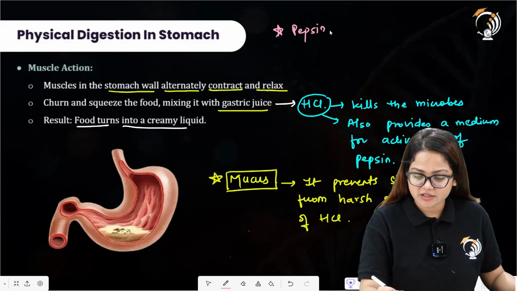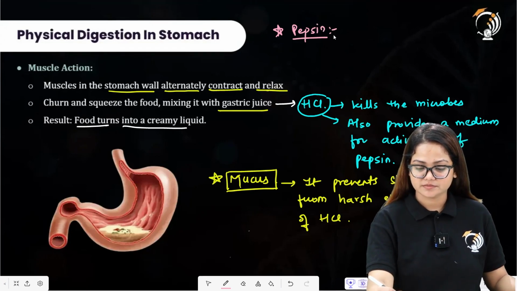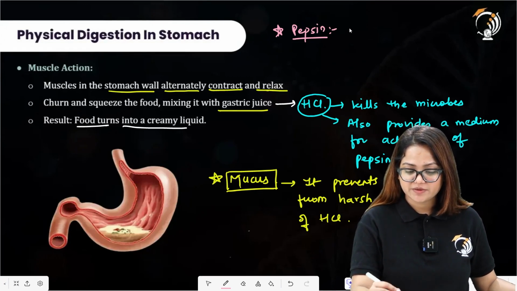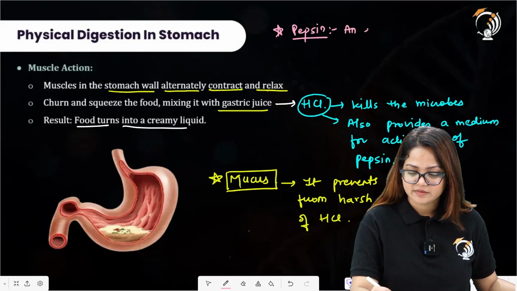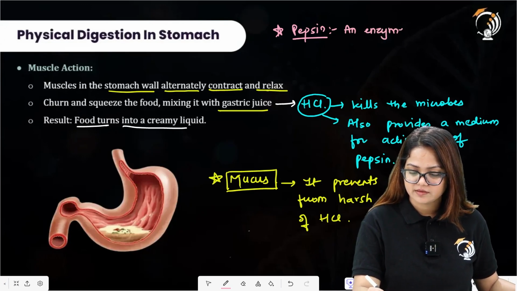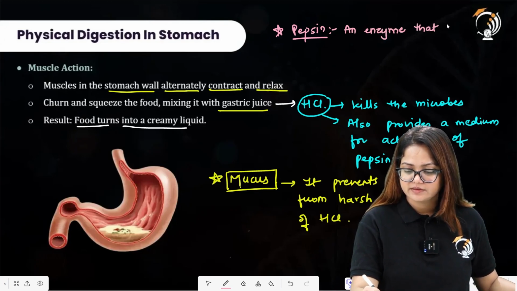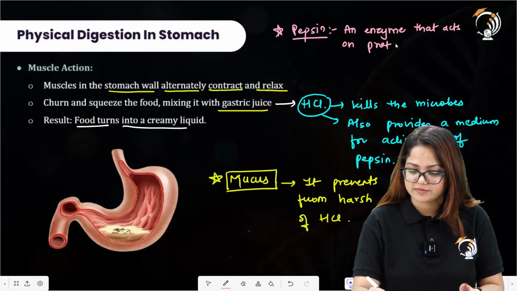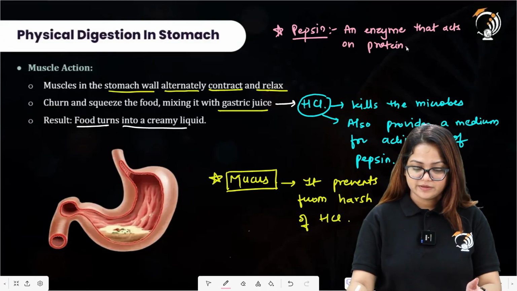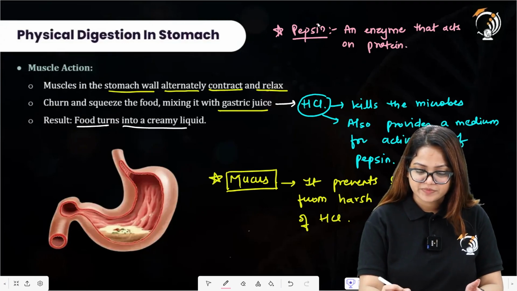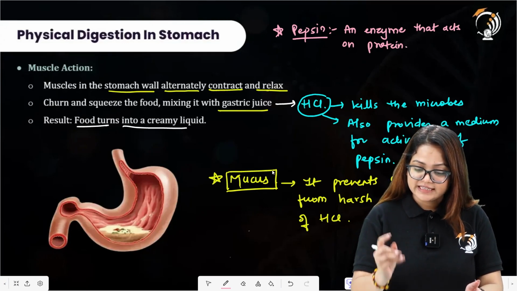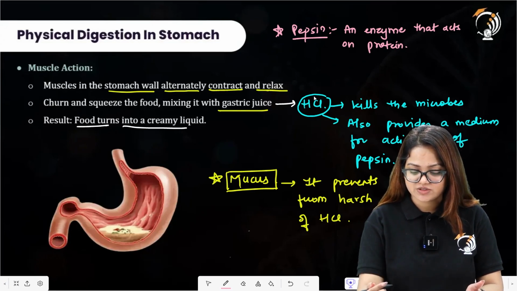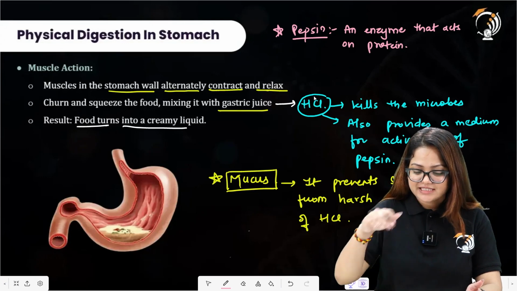Alright, now pepsin is a protein digesting enzyme. So what can you write about the pepsin here? An enzyme that acts on protein. Alright, so all of these are present in the stomach. HCl is there in the gastric juice, pepsin is there in the gastric juice. The stomach inner lining is lined by mucus.